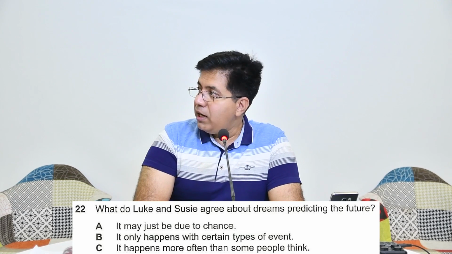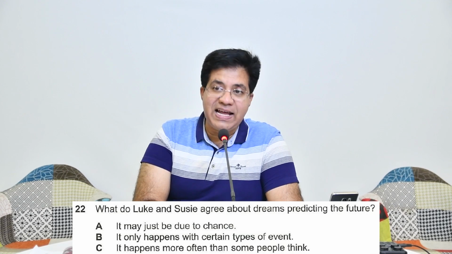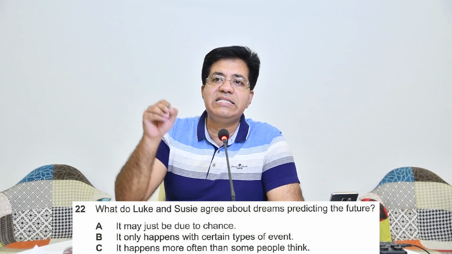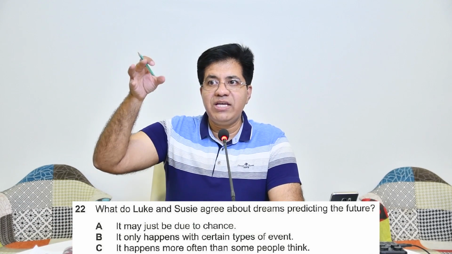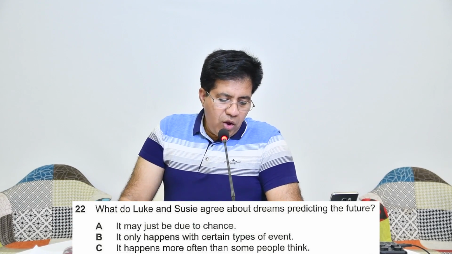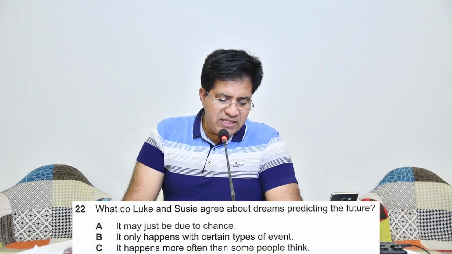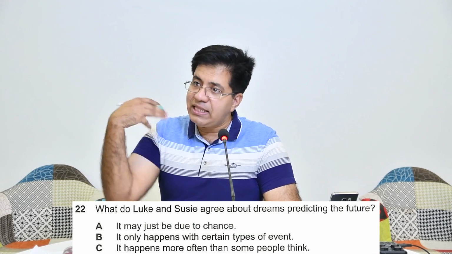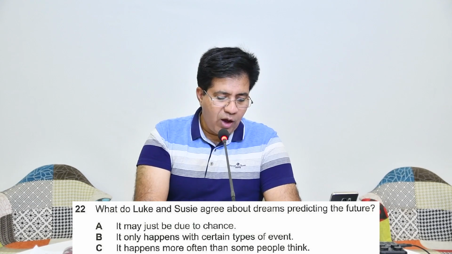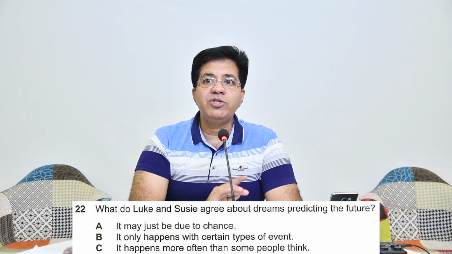Option B, it only happens with certain type of event. Underline certain type of event. Prediction of dreams or the dreams come true. Option C, it happens more often than some people think. Happens more often. More often means zyadatar hota hai. Mostly it happens. Now what is option A? Due to chance.